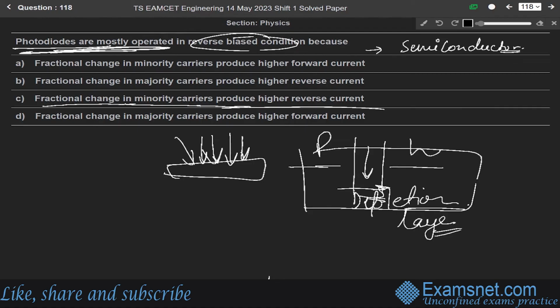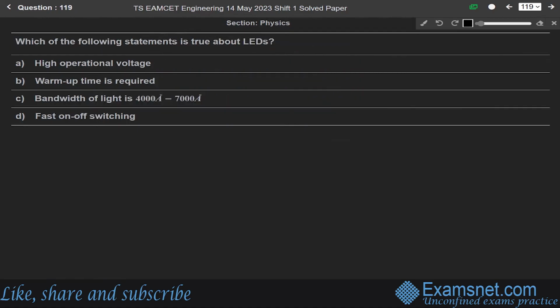Okay, now next question 119. Which of the following statement true about LEDs, light emitting diodes? And this is again from the chapter of semiconductors. LED are what? LED are light emitting diodes. So it is connected always in the forward bias condition. Okay. Light emitting diodes are always connected in forward bias conditions.